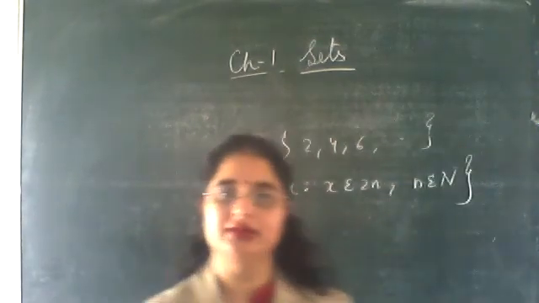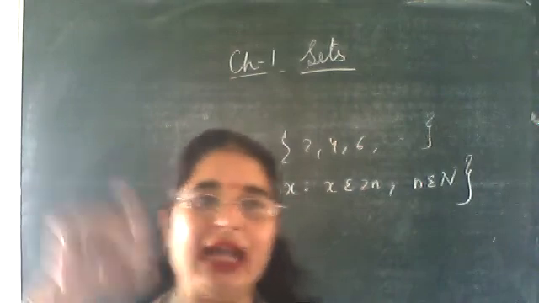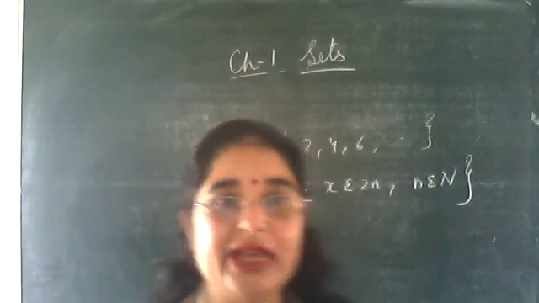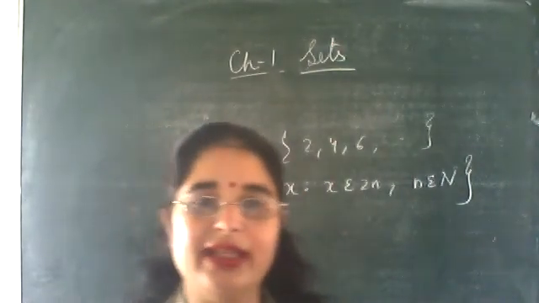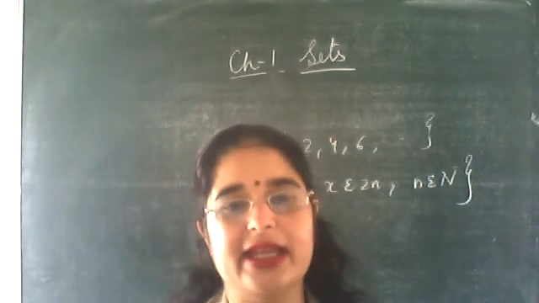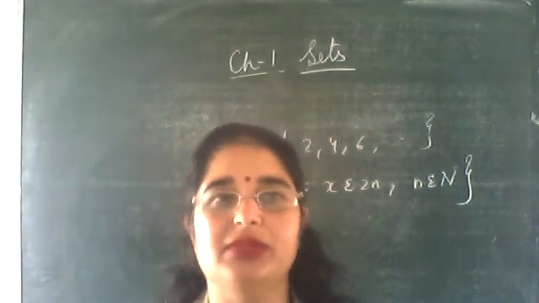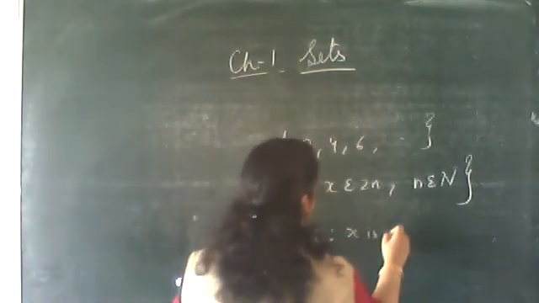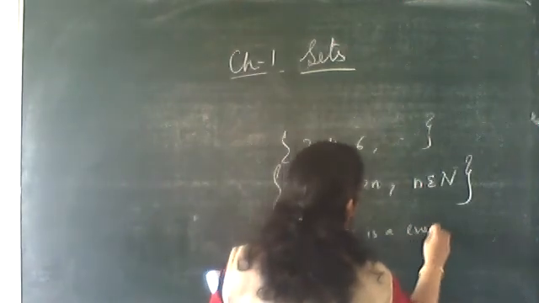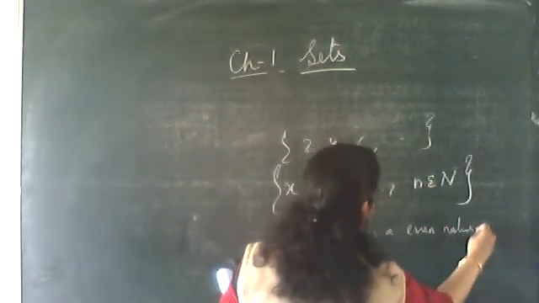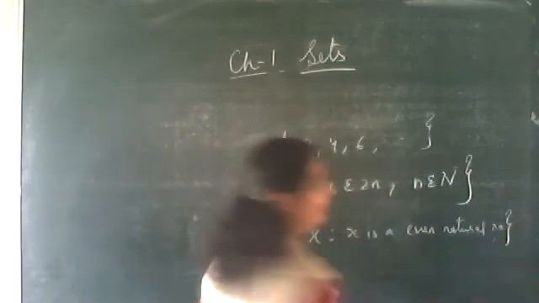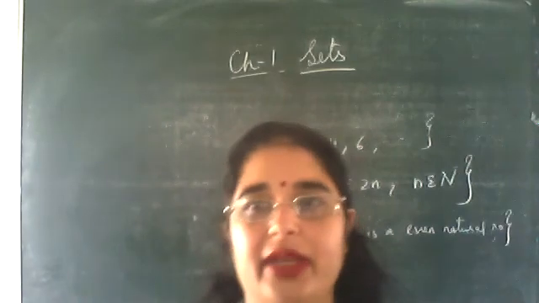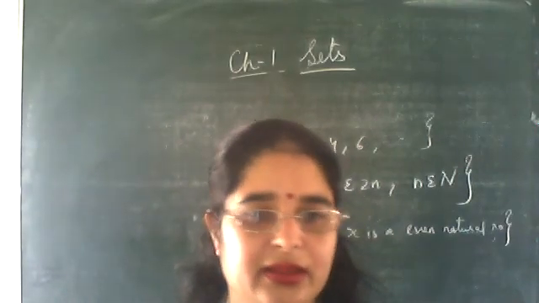Is it clear? If you write that way, you can write in other ways also. These are what? Even natural numbers. You can write it in statement form also, x such that x is an even natural number. Then also it will be correct. So I told you in set builder form things are quite different. You can write in different ways. Is it clear?